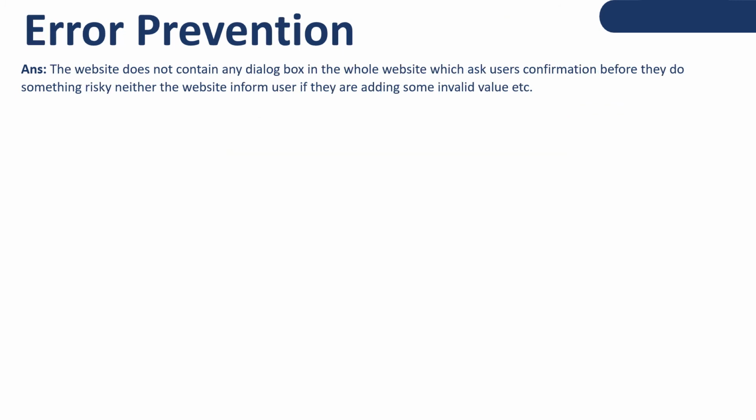And the next point is error prevention. The website does not contain any dialog box that asks users for confirmation before they do something risky. Neither does the website inform users if they are adding some invalid value. So the website does not contain any dialog box, and there is no way to detect error prevention.